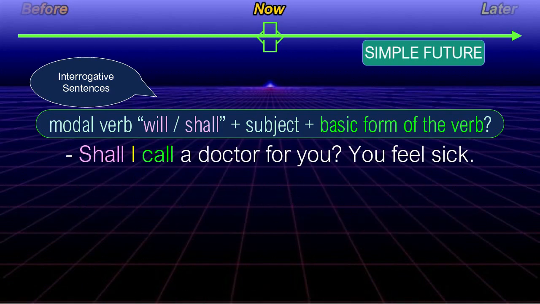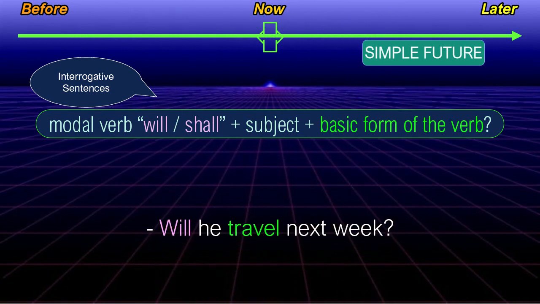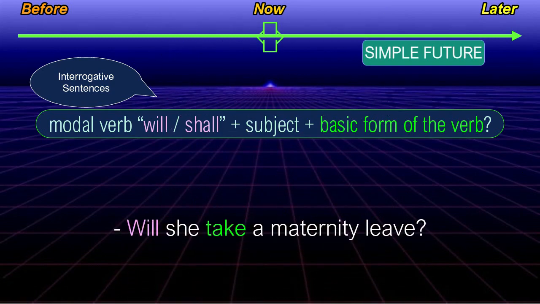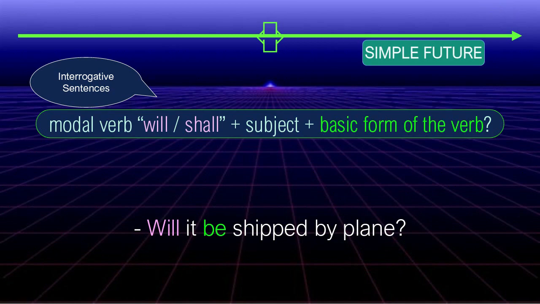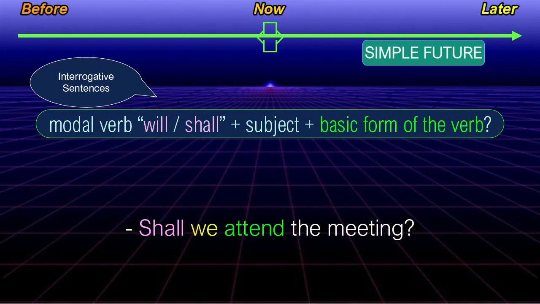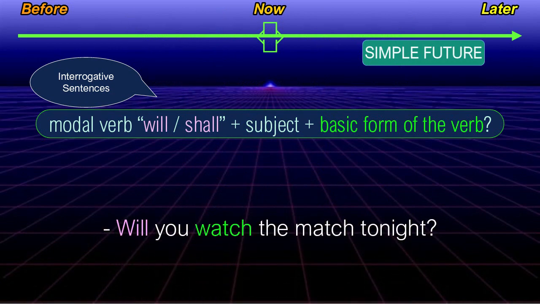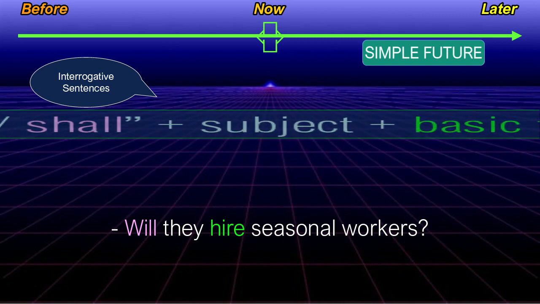You feel sick. Will you come to the party? Will he travel next week? Will she take a maternity leave? Will it be shipped by plane? Shall we attend the meeting? Will you watch the match tonight? Will they hire seasonal workers?